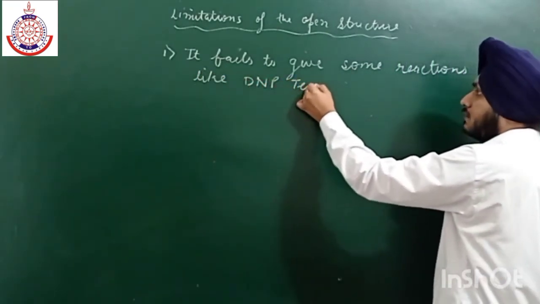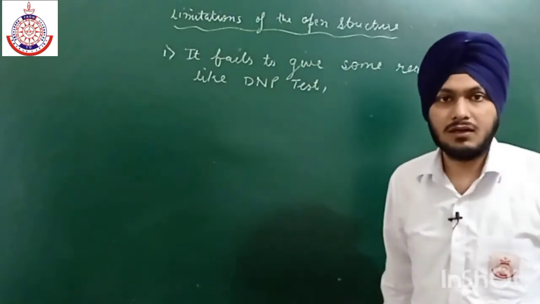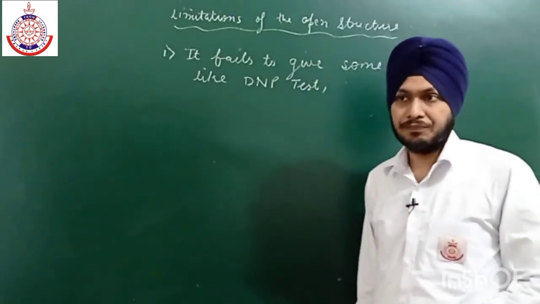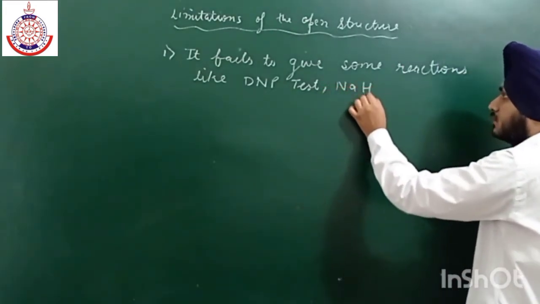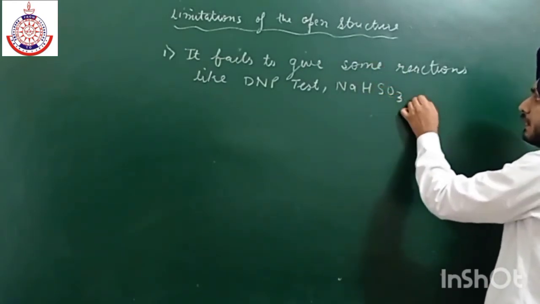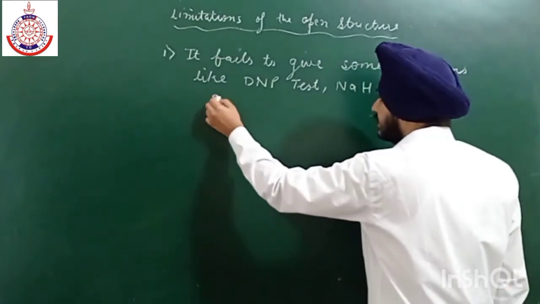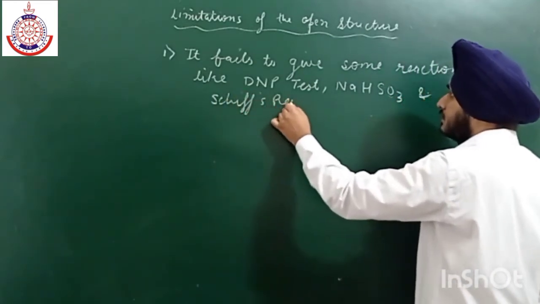It fails to give the DNP test, and also fails to react with some ammonia derivatives. It also fails to react with sodium bisulfite, and it fails the Schiff's reagent test.